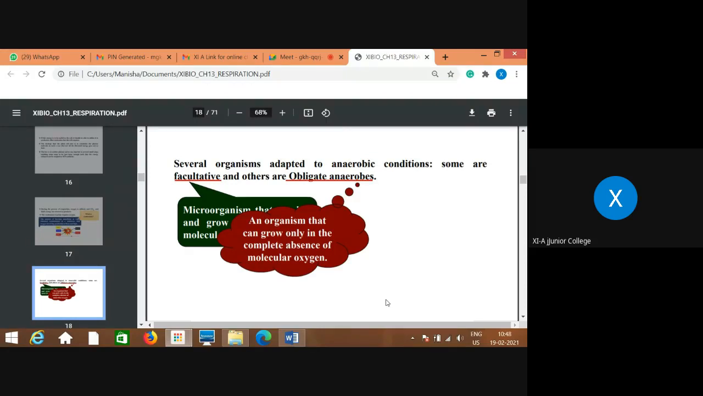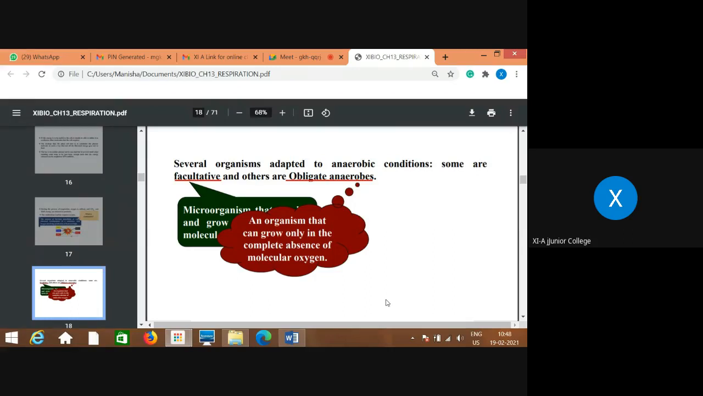But facultative anaerobes can grow when oxygen is available to some extent, and they can also show growth in absence of oxygen. So they are considered to be facultative. They are not aerobes that can grow only in presence of oxygen. They can also grow in presence of oxygen, but they show faster growth in absence of oxygen. So they are called facultative anaerobes. That means depending on the condition, they show respiration and they can grow.